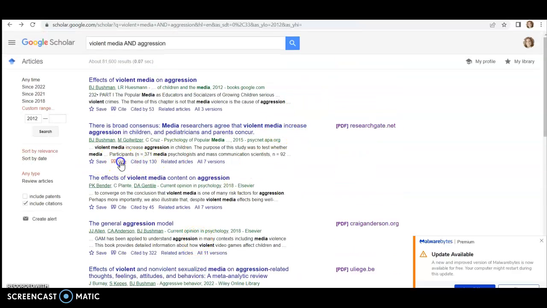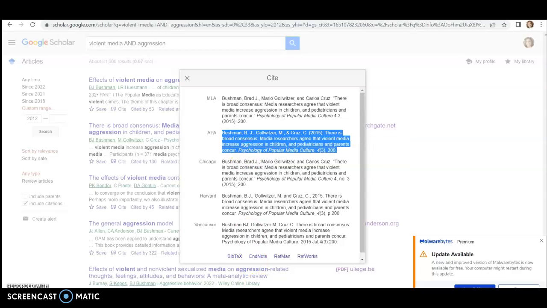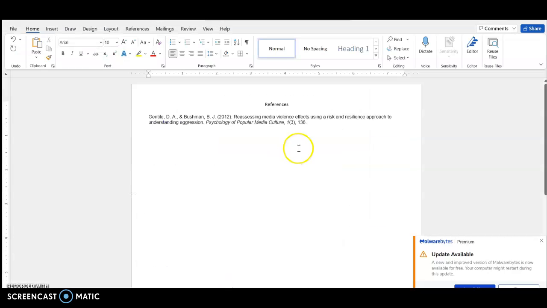Okay, so it's this article. I'm going to hit cite, get the information, and paste it into my paper, my references. All right, so I have the information.